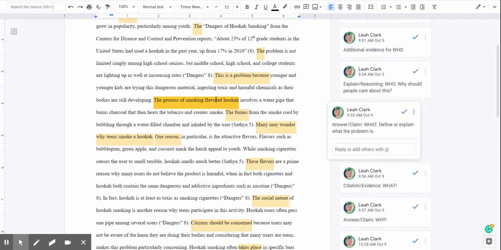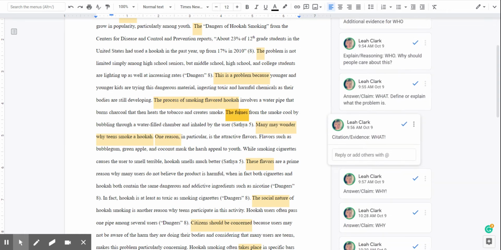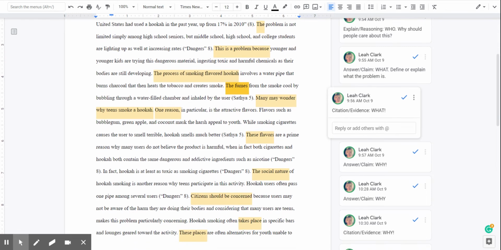Okay. And then we're moving into what is the problem. And this is a very specific definition of what hookah smoking is, because we have to assume that our reader doesn't know a lot about it. So it really breaks down how someone smokes hookah or what hookah is. We have that piece of evidence that's a paraphrase of the smoke cooling through the water-filled chamber. We don't really need a lot of explanation for this. We could add a little bit, but in this case, I think that the paragraph is effective without it.